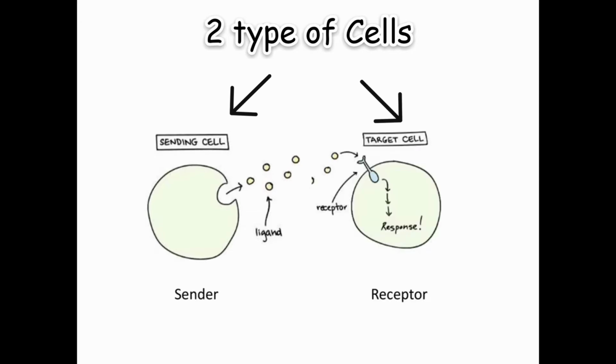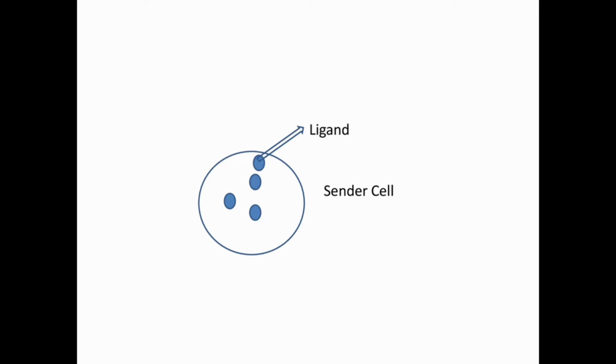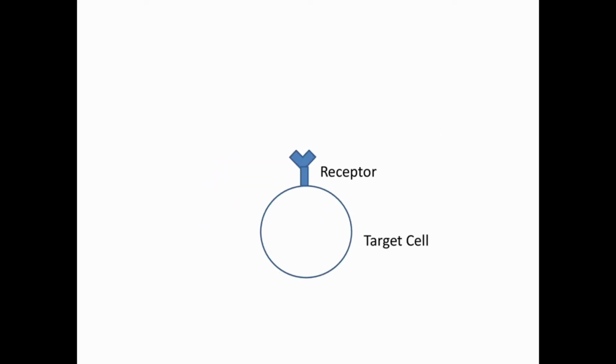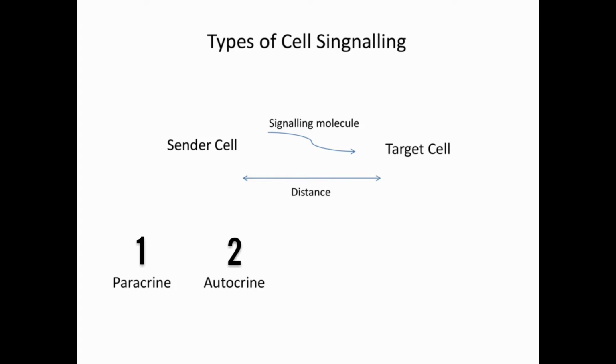From the sending cell, ligands or signals are released, which are received by the target cell. Depending upon the distance between the sender cell and the target cell, cell signaling pathways are divided into four types. These are paracrine signaling, autocrine signaling, endocrine signaling, and cell-cell contact signaling.